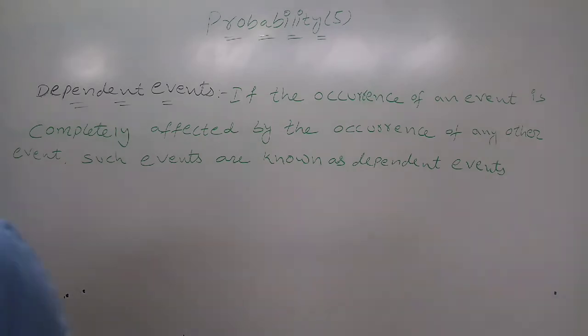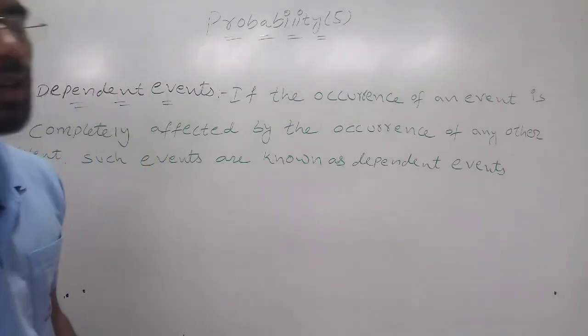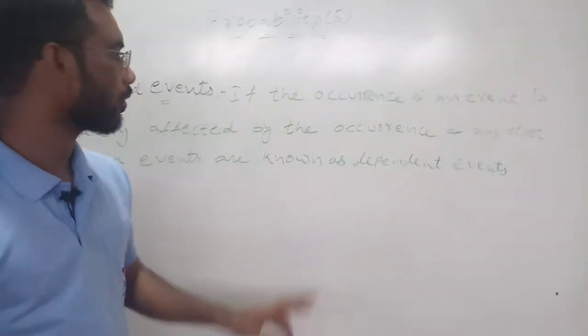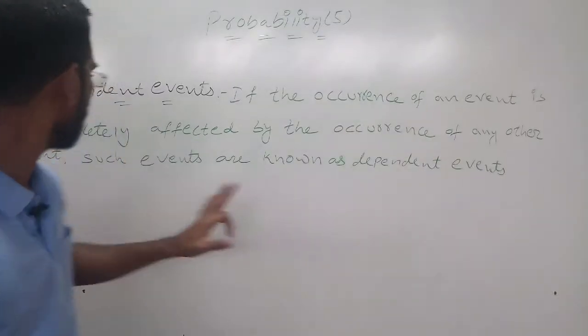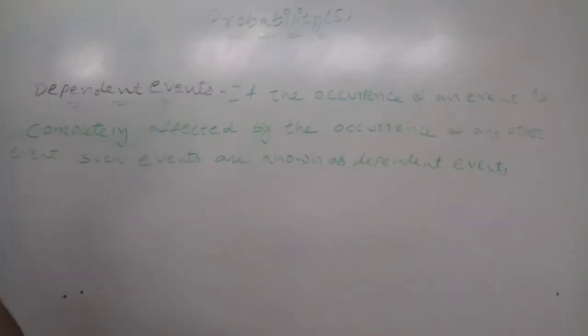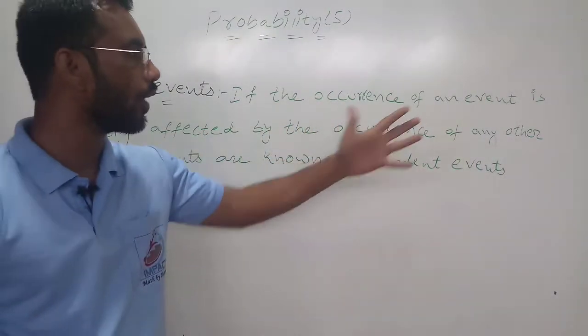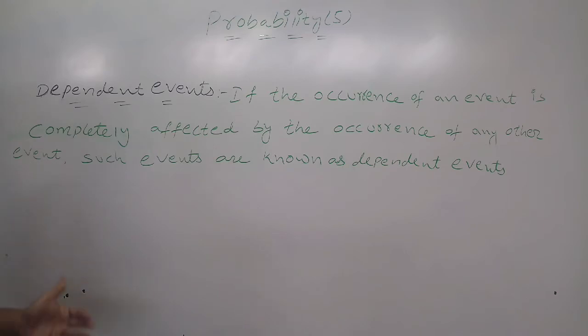Now we will see the dependent event. What is a dependent event? Opposite to that one. If the occurrence of an event is completely affected by the occurrence of any other event, such events are known as dependent events.